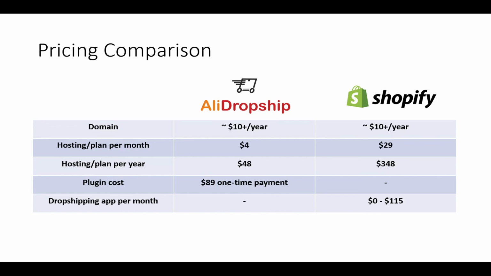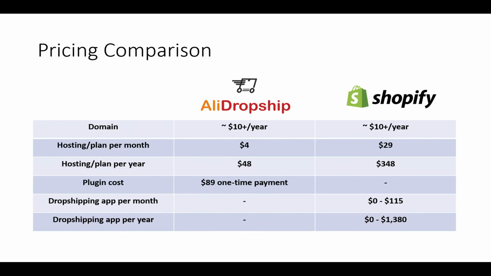That's just the top end of the potential pricing range, and the top end of the potential pricing range per year is $0 all the way up to $1,380 per year. That's if you're on the top maxed out annual plan of Spocket. Really just depends on your needs.